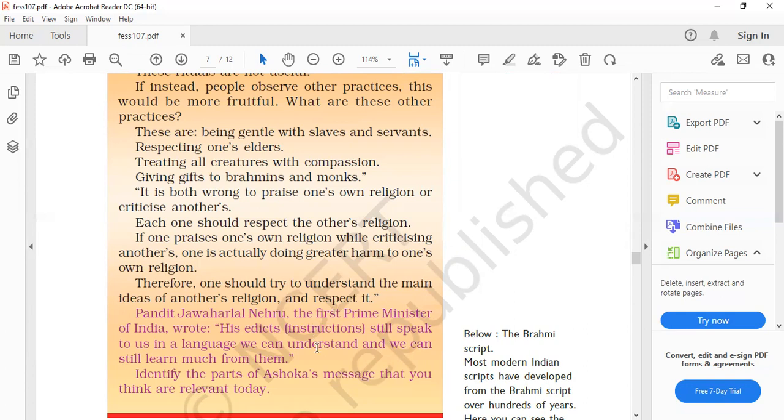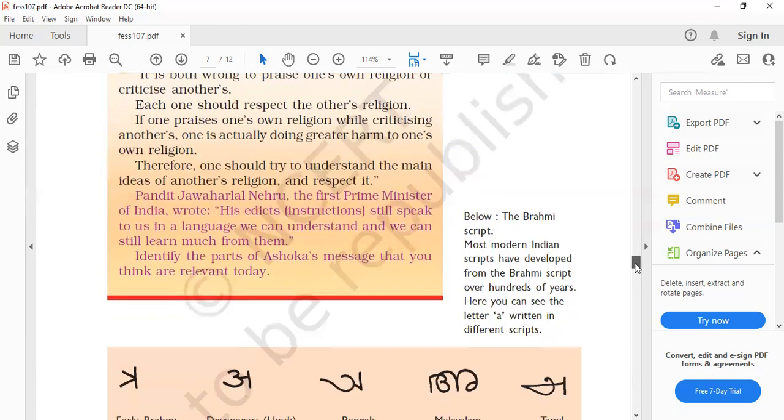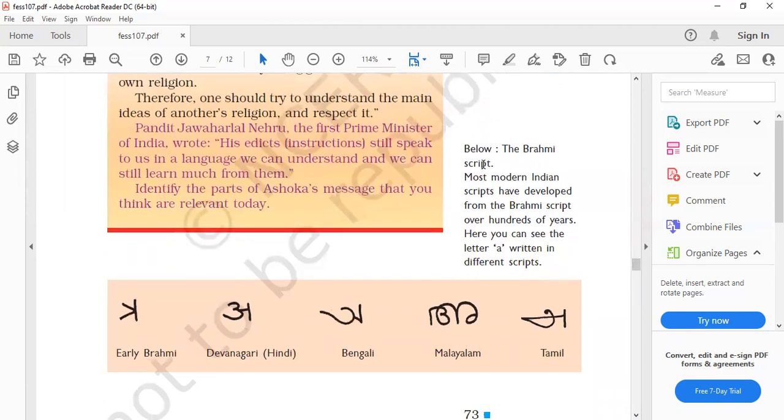And next, here you can see Pandit Jawaharlal Nehru's answer. So here is the question: what were the views of Pandit Nehru on the practice of Ashoka? Here is your answer. Then another important thing: what do you mean by Brahmani Script? This is your complete answer. Remember to learn this. Again, the question is, what were the views of Pandit Nehru on the practice of Ashoka? Just learn it.